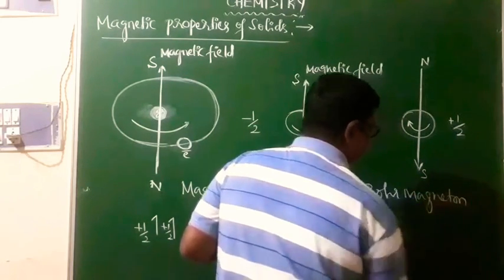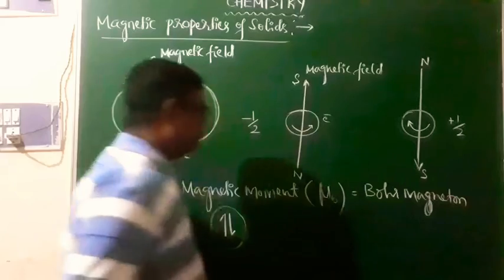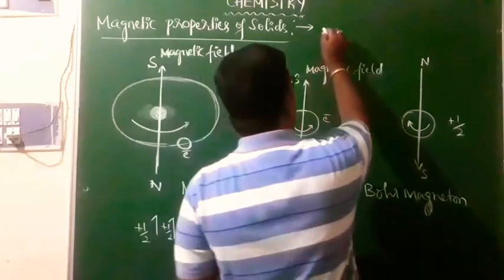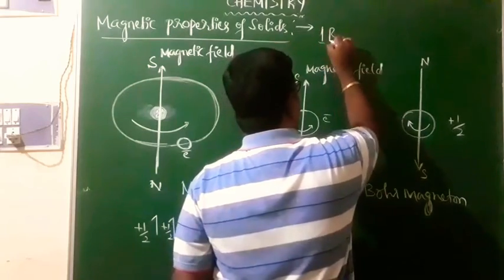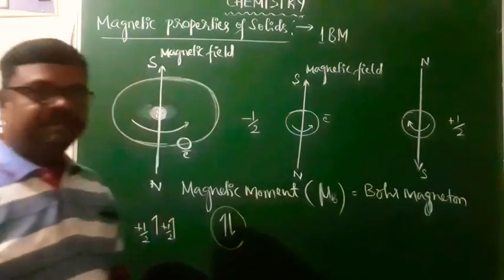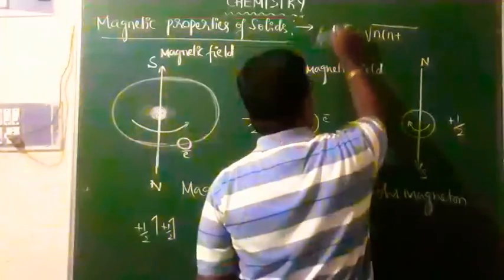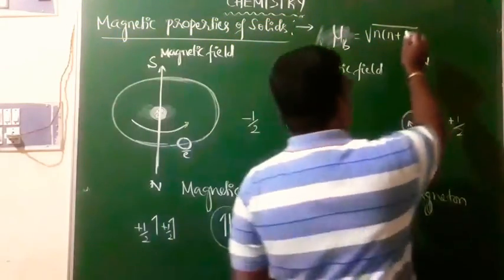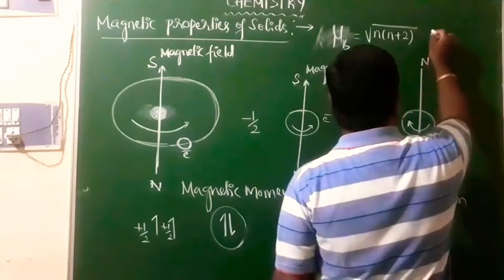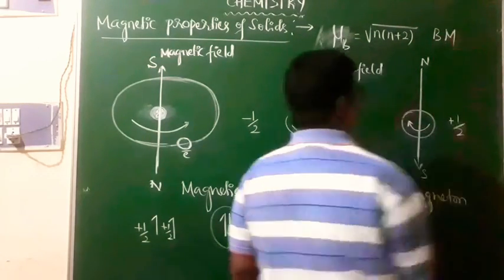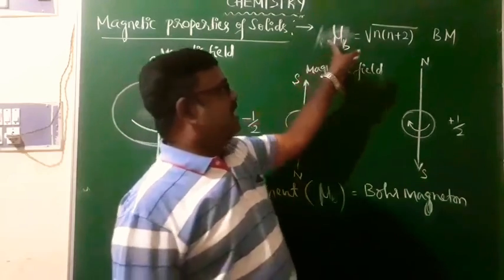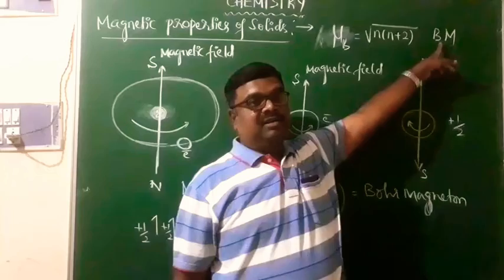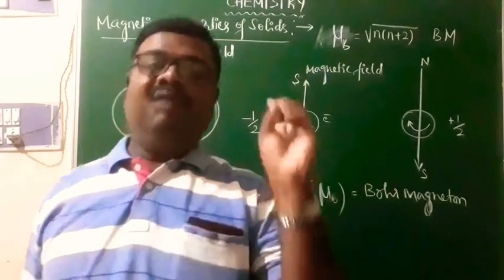This is a unit for measuring magnetic moment, that is what we call the Bohr magneton. As far as the Bohr magneton is concerned, it is written as BM. The magnetic moment will be calculated by using the formula square root of n into n plus 2, in terms of Bohr magneton, where n is equal to the number of unpaired electrons.